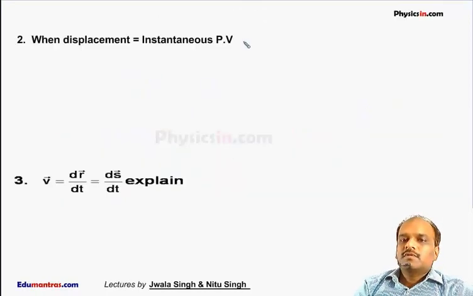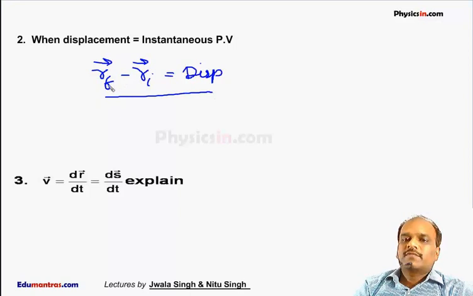When is displacement equal to the instantaneous position vector? As we know, Rf minus Ri, the final position vector minus the initial position vector, is called displacement.